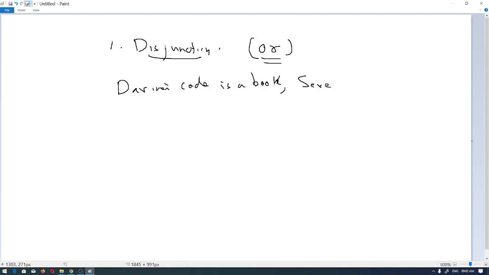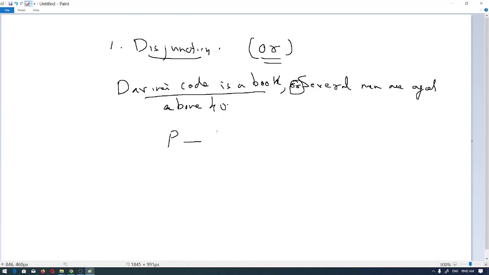So what is this? Here we can split it into two statements. The first statement is the Da Vinci Code is a book, and the second statement is several men are aged above 40.